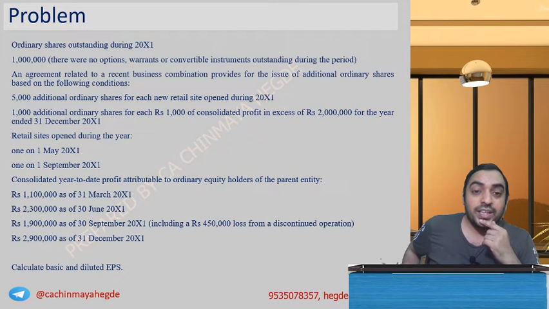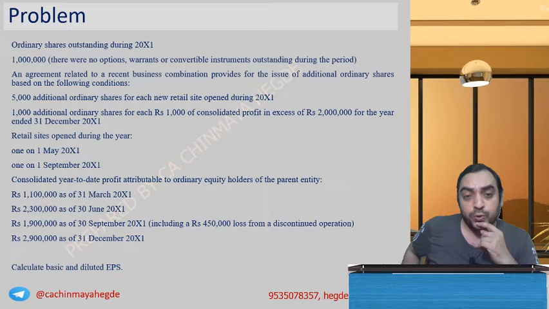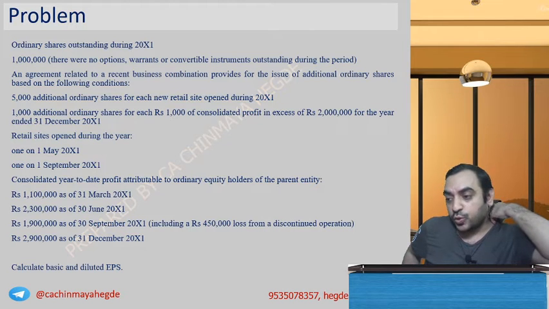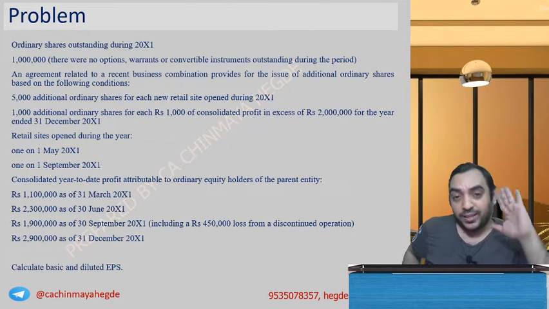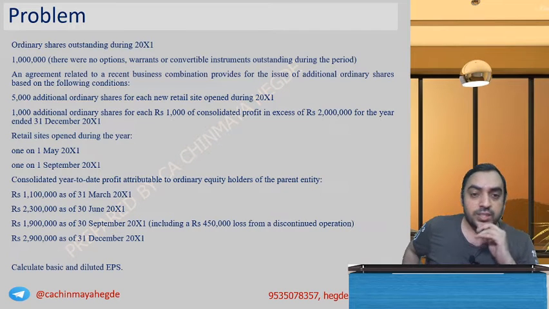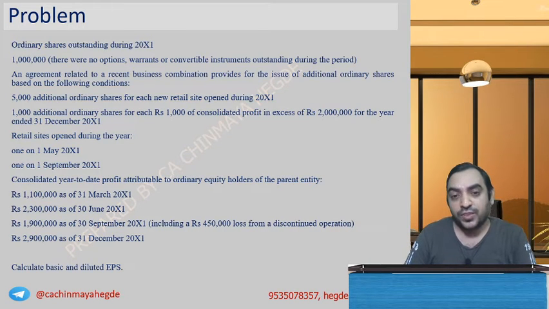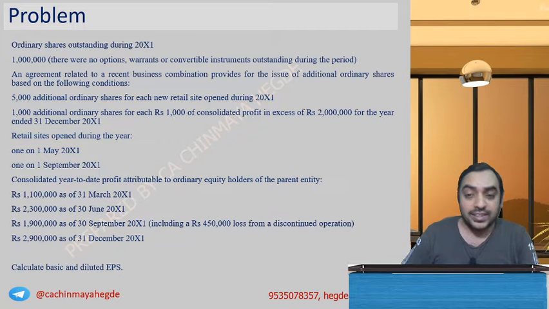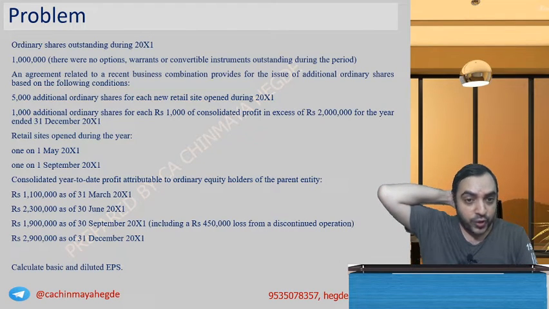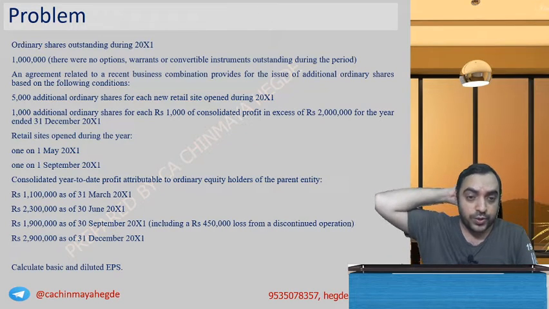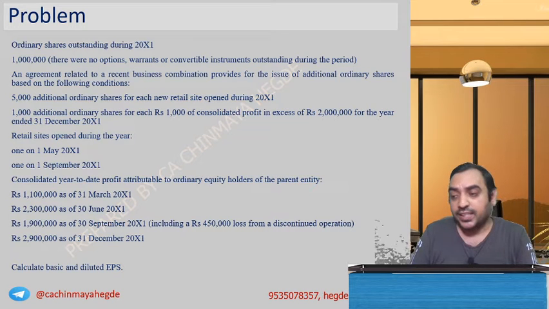An agreement related to a recent business combination provides for the issue of additional ordinary shares based on the following conditions. 5,000 additional ordinary shares for each new retail store opened during 2001. One retail store opened, 5,000 shares you get free. 1,000 additional shares for each 1,000 of consolidated profit in excess of 2 million for the year ended 31st December 2001. So there are two contingencies here.